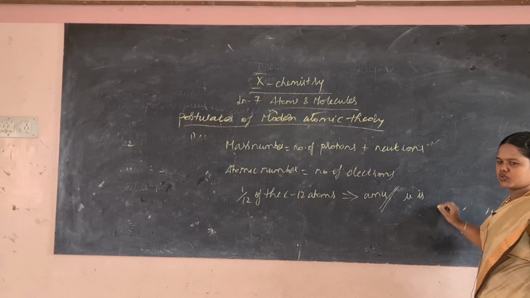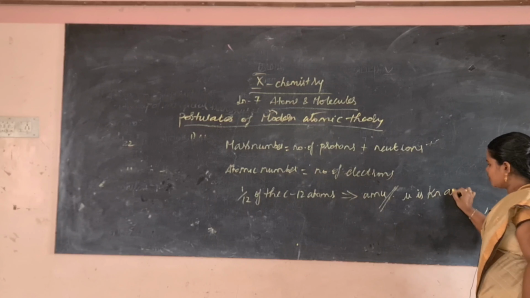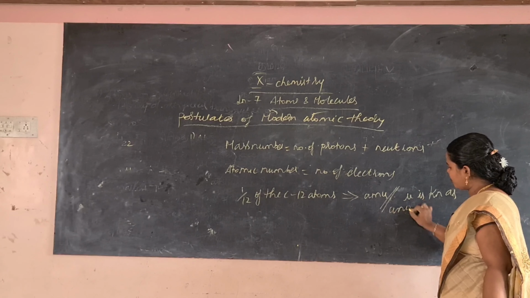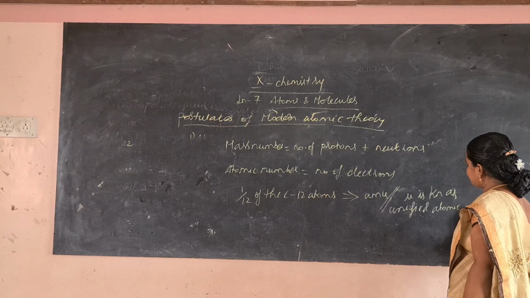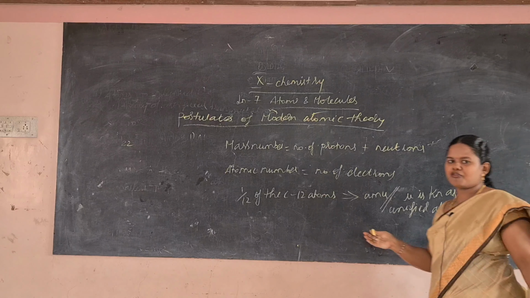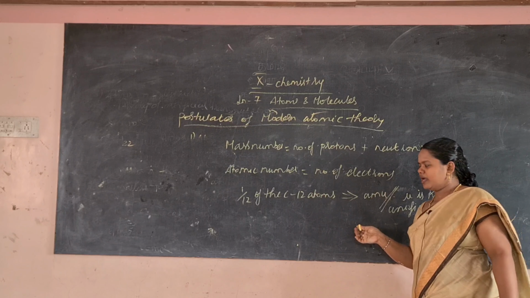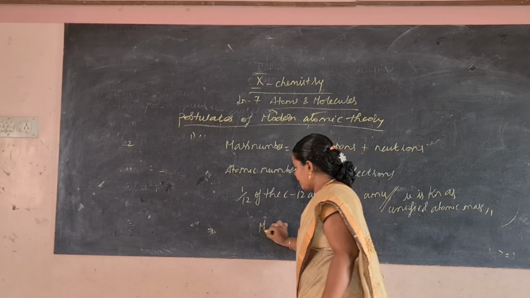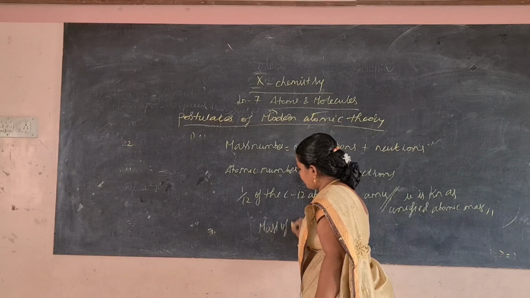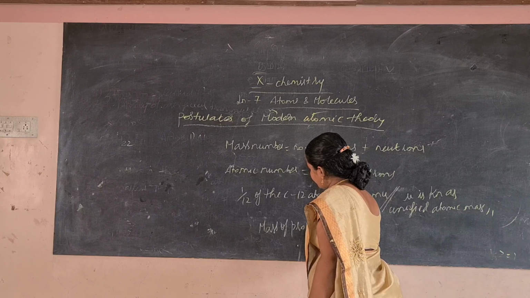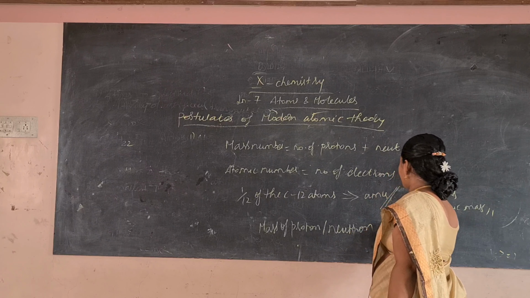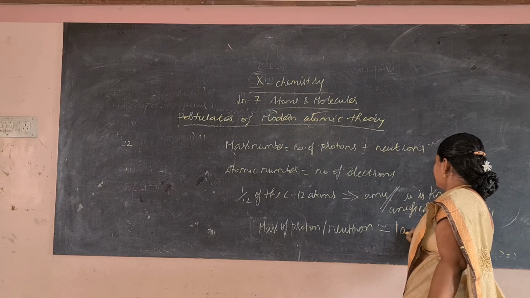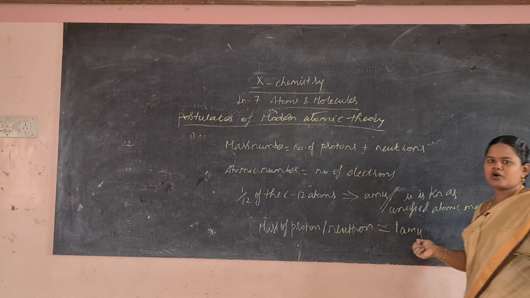U is known as unified atomic mass, and the mass of a proton or neutron is approximately equal to 1 atomic mass unit, or 1 U.